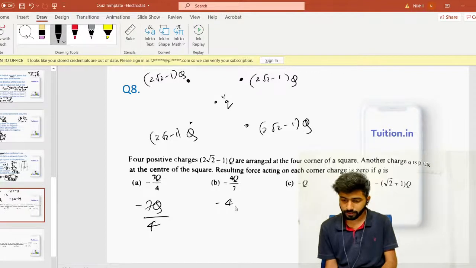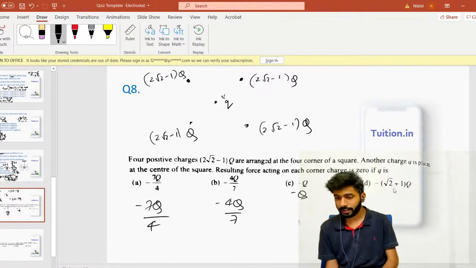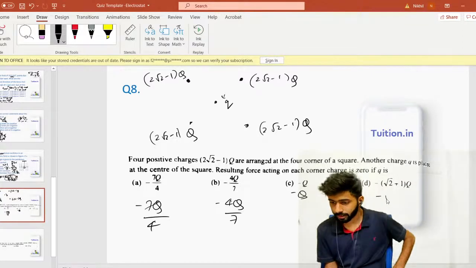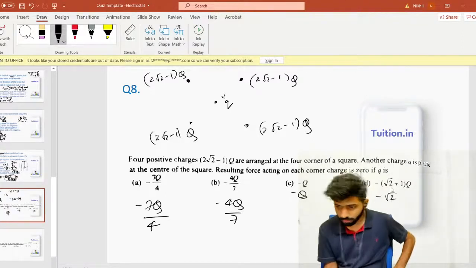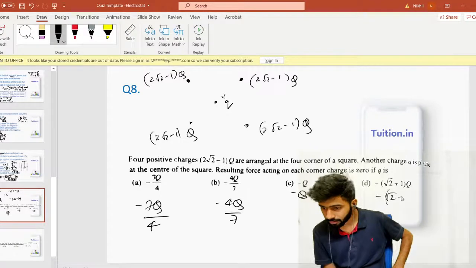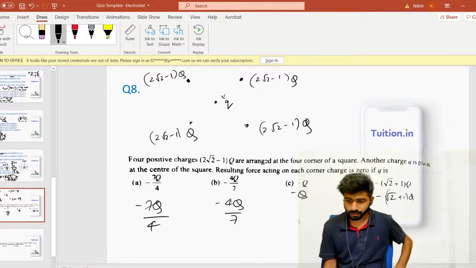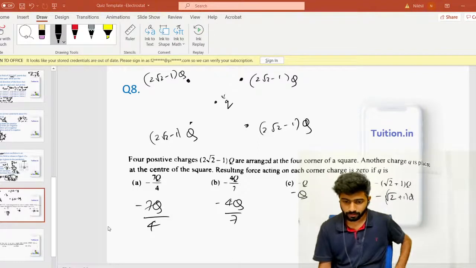Second option is minus 4Q by 7. Third option is simply minus Q, capital Q. And the fifth option is minus (2√2 plus 1) by Q. I think it's plus 1 only, yeah. Option 1.